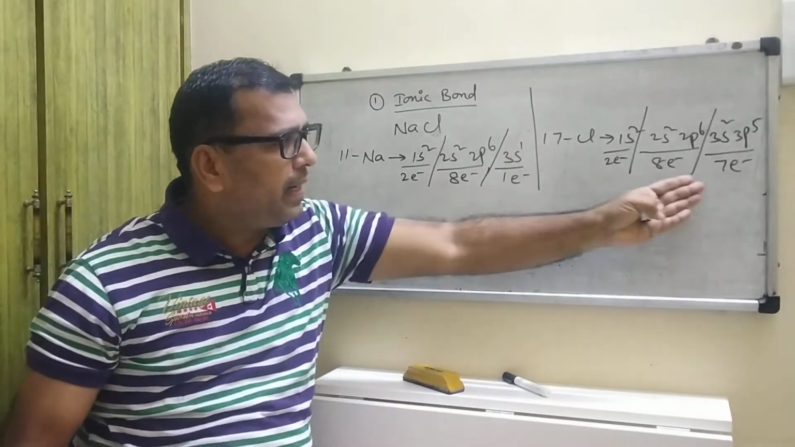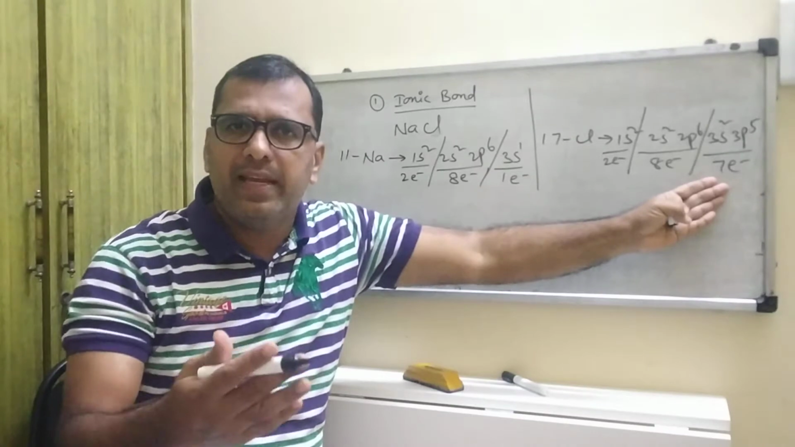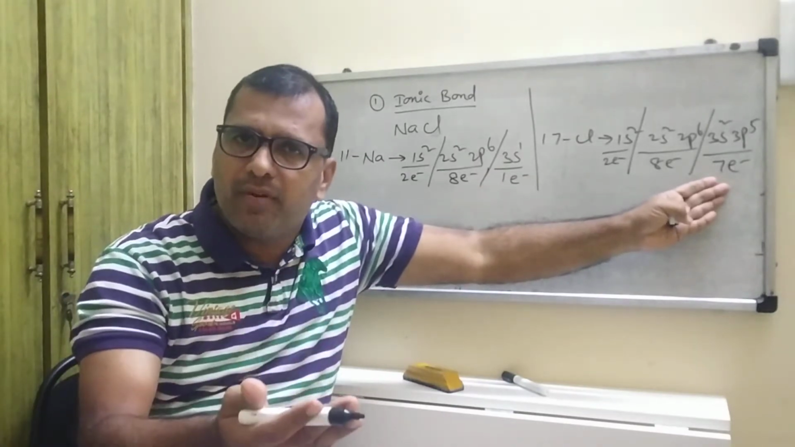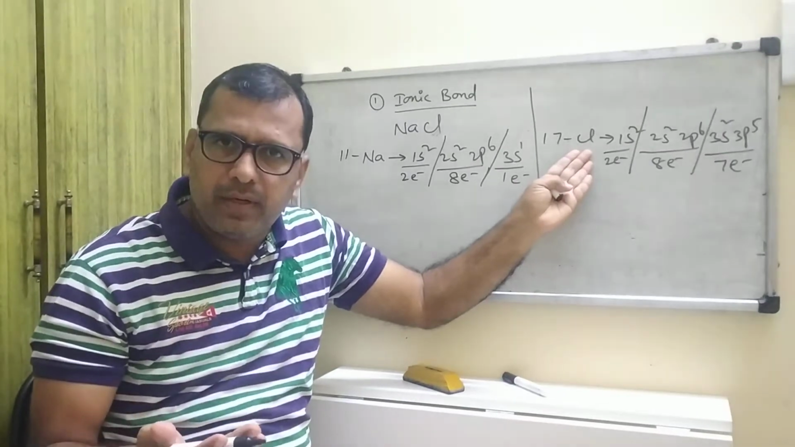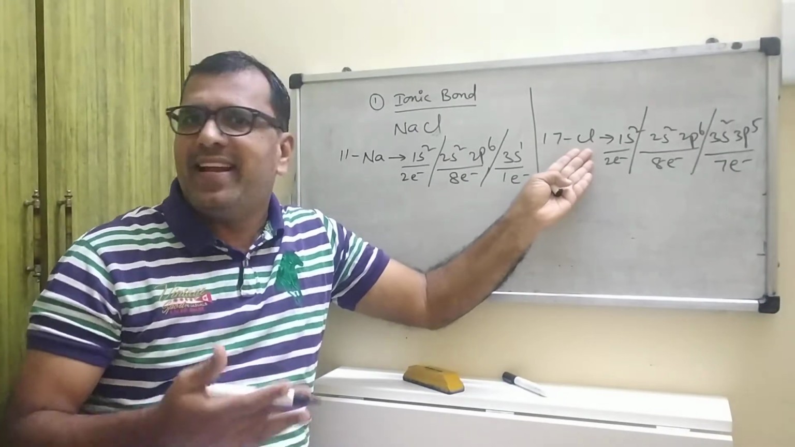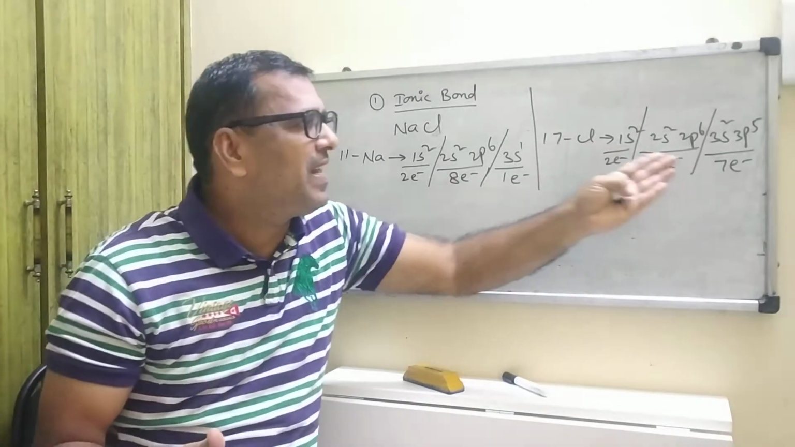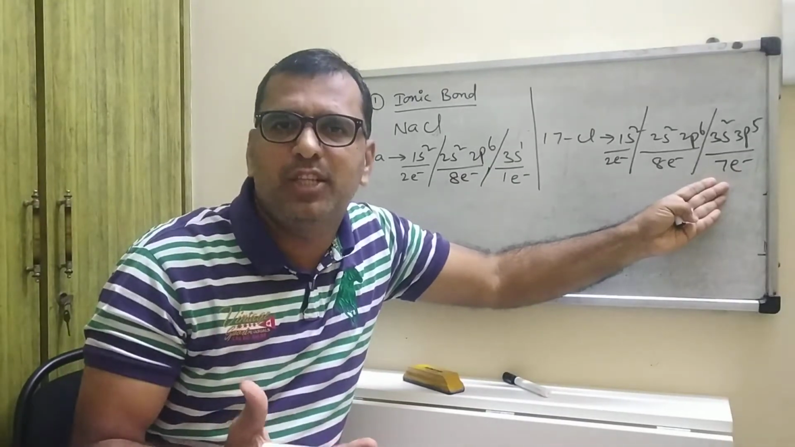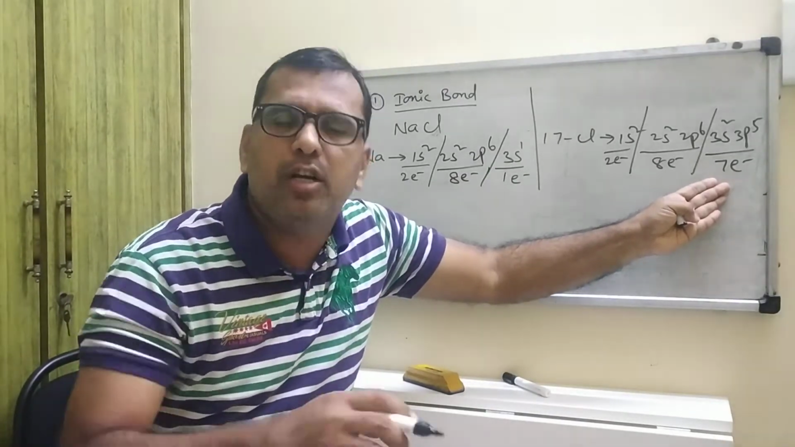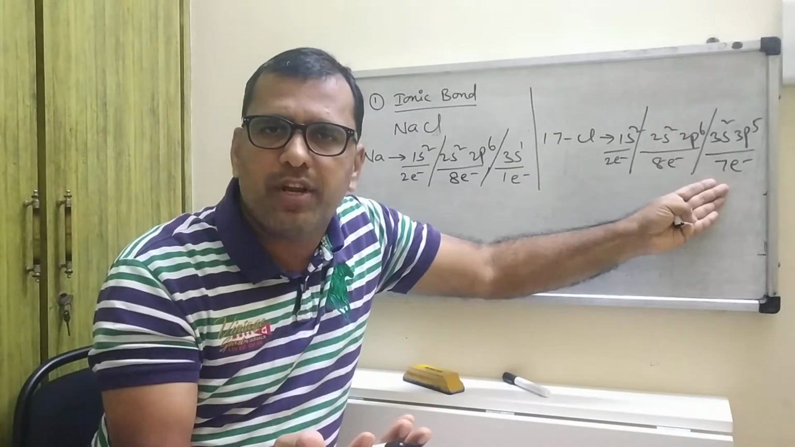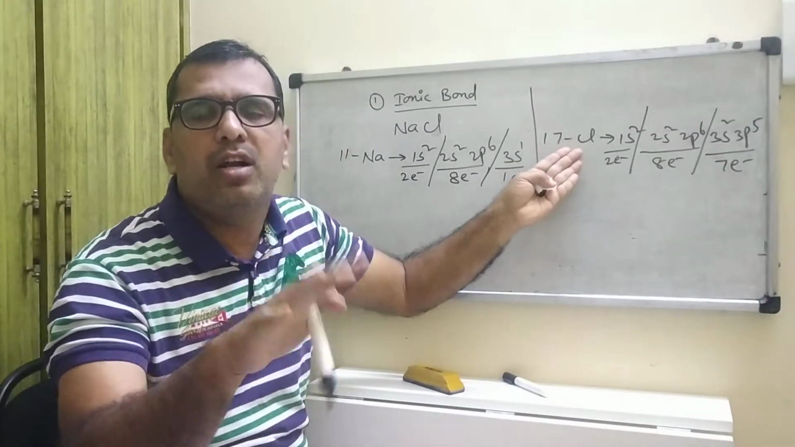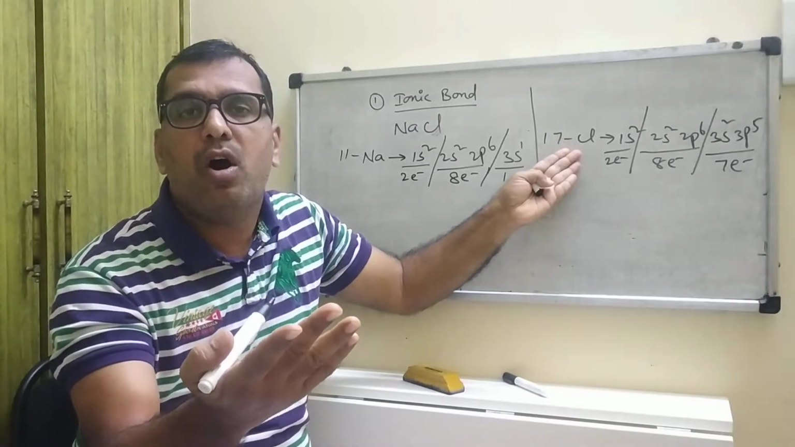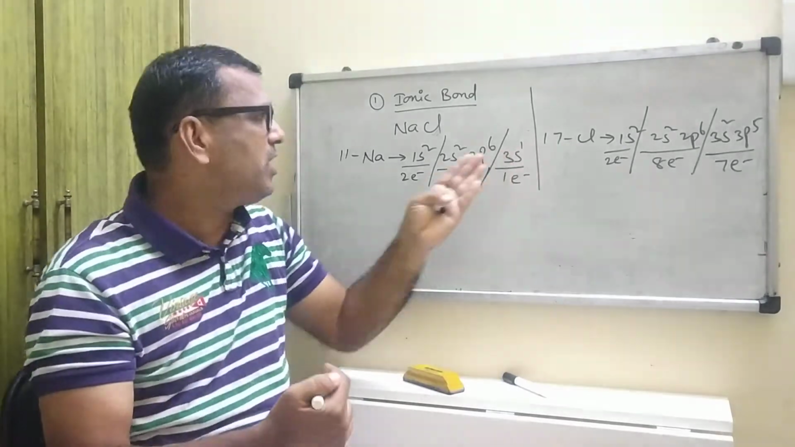It contains how many electrons? 7 electrons. Why? It will take part in the chemical bond formation. Is the chlorine atom stable? No, it is unstable. Why? It contains only 7 electrons. It needs 1 electron to become what? Stable electronic configuration. So, chlorine requires 1 electron to become stable, or to reach the octet electronic configuration.